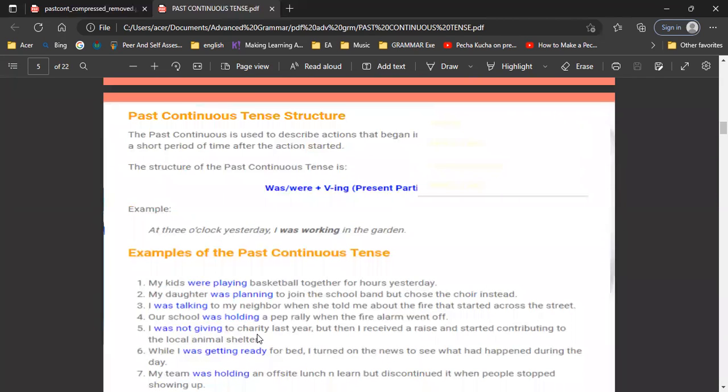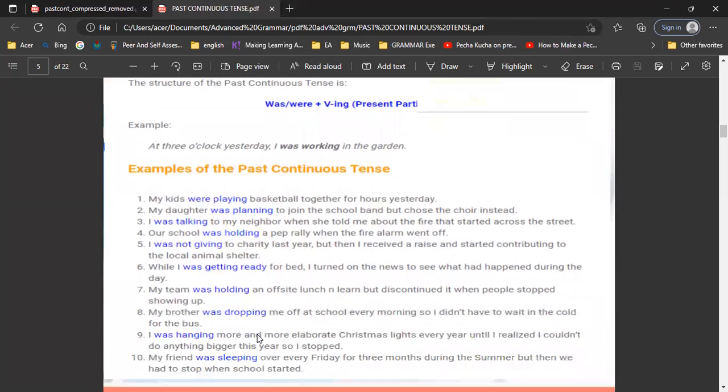Okay, in here, it is said that past continuous is used to describe an action that began a short period of time after the action started. And then the formula for the subject I, he, she, it, we use was plus verb plus ing. And then for you, we, they, we use were and verb ing. At 3, okay, we have this example already. At 3 o'clock yesterday, I was working in the garden, for a specific time.